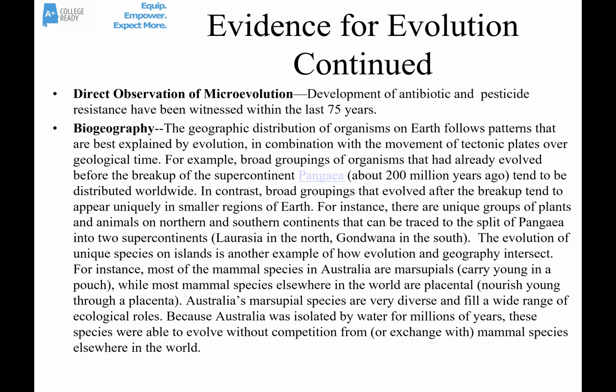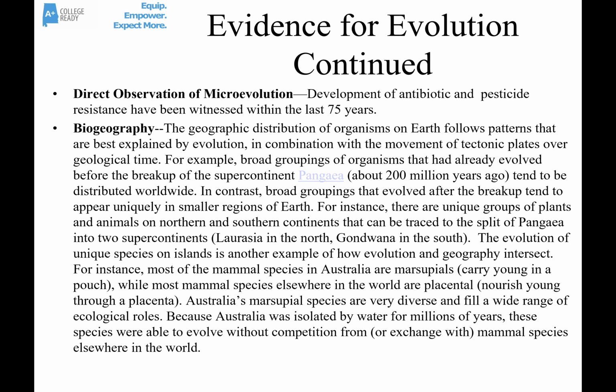But those mutations that caused them to happen didn't happen in Australia, which was separated by oceans from everything else. So the placental mammals outcompeted the marsupials in most of the rest of the world, and most marsupials were extincted, with a few exceptions, like the possum.